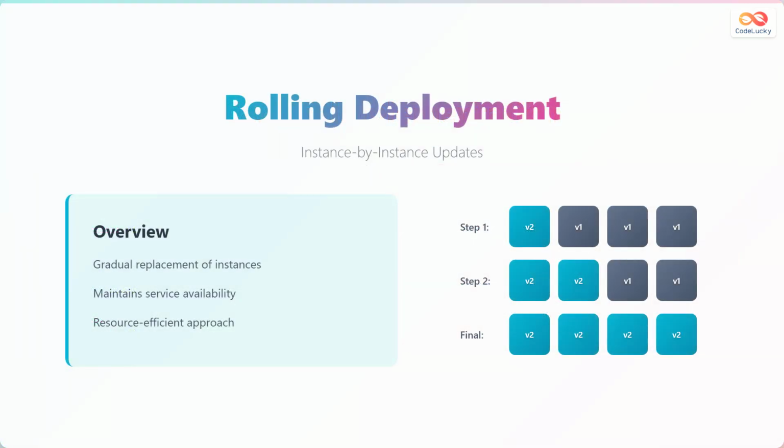Let's explore rolling deployment, an instance-by-instance update strategy. This approach involves gradually replacing old instances of an application with new ones, maintaining service availability throughout the process. It's a resource-efficient approach that minimizes downtime. For example, new versions are rolled out one instance at a time, ensuring continuous operation.